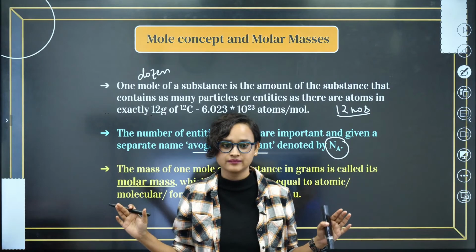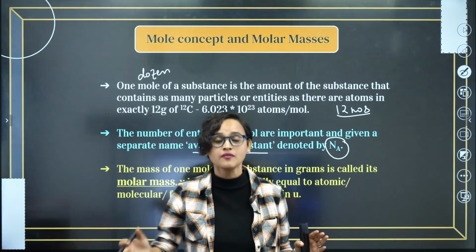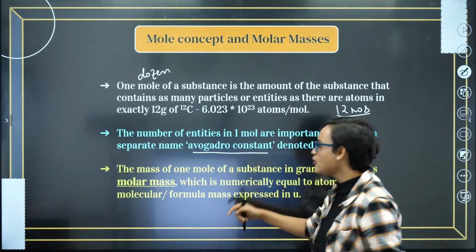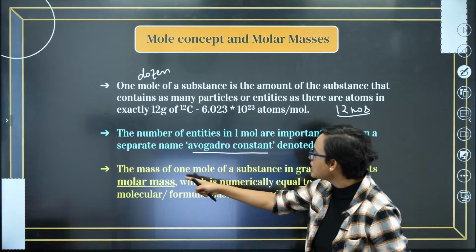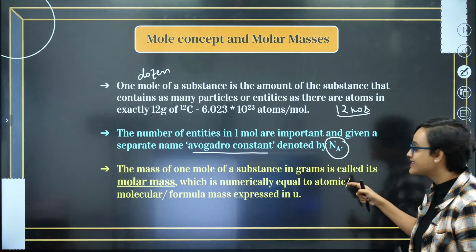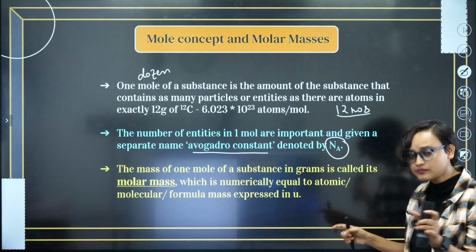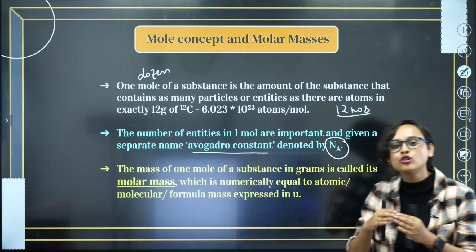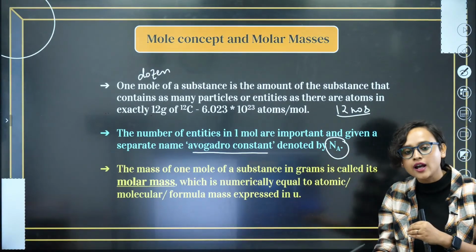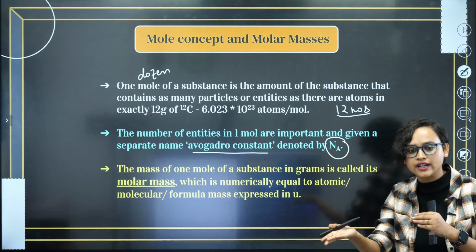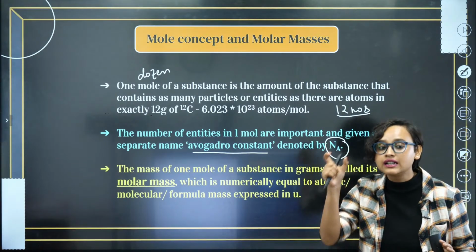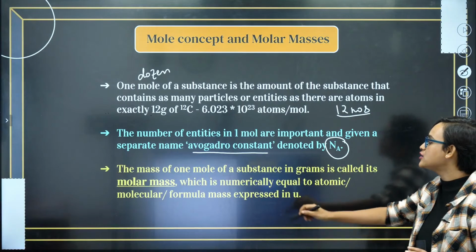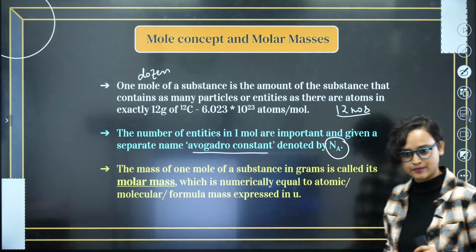That's it. Clear? Now we have reached another definition, which is the mass of 1 mole of a substance in gram. If you take 1 mole of electrons, 1 mole of carbon atom, 1 mole of oxygen atom, 1 mole of anything, and if you measure it in gram, then we call it molar mass.